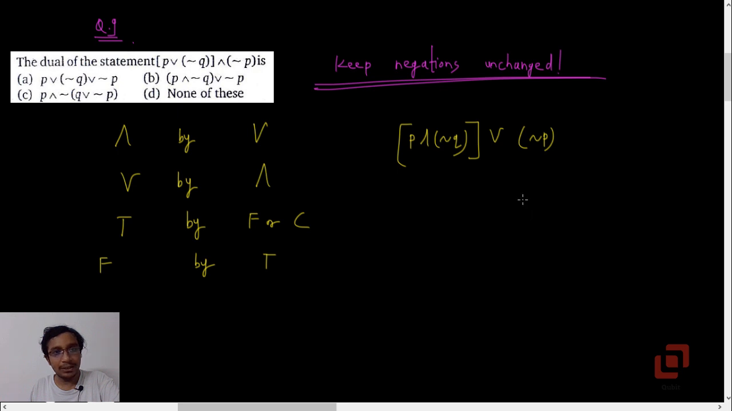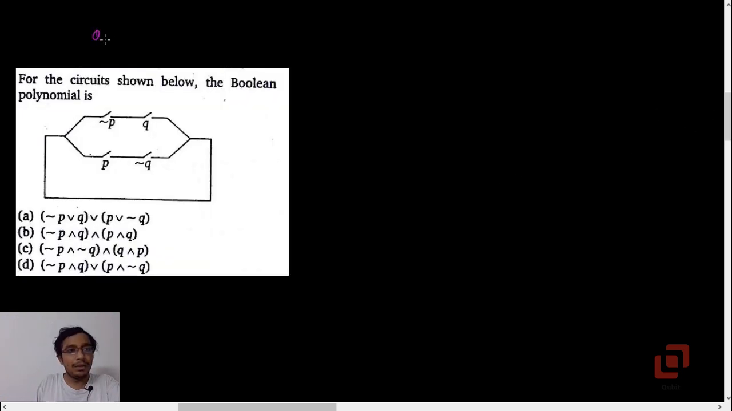P and negation Q, or negation P, is in option B. Yes, so that is option B. So please keep the principle of duality in your mind, what it says and what it does not say. It doesn't say change the negations. Okay, so question 9, option B. Let's go to question 10.